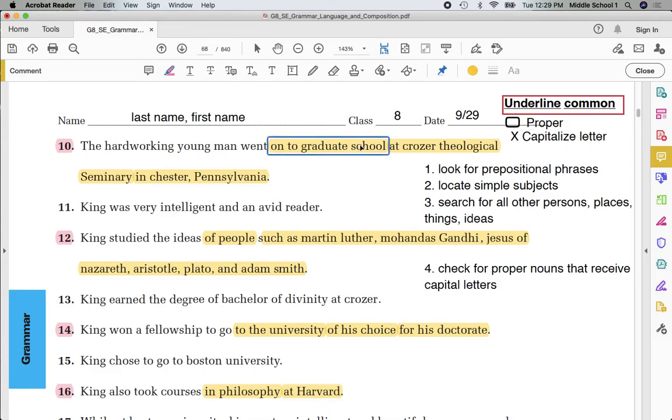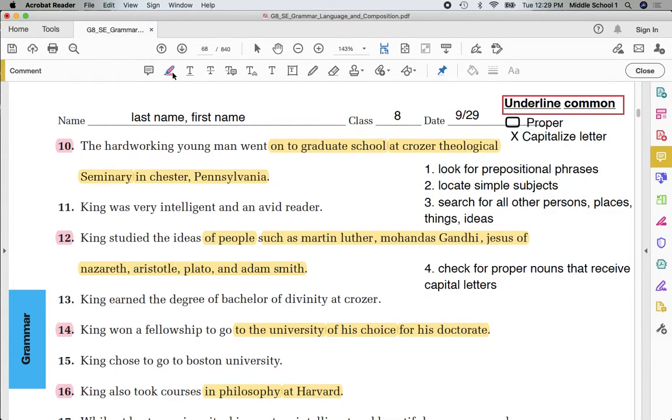School, underline once. Seminary, circle, it's a proper noun. Chester, Pennsylvania, circle. Here we have an X through C in Chester. X through Crozier. X through theological. Crozier, theological, seminary. Chester, Pennsylvania.